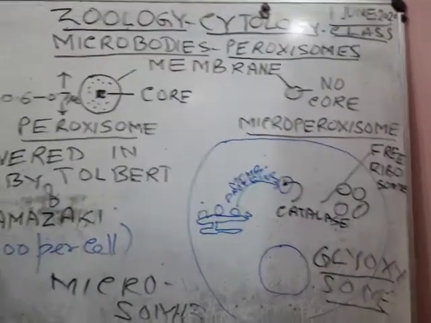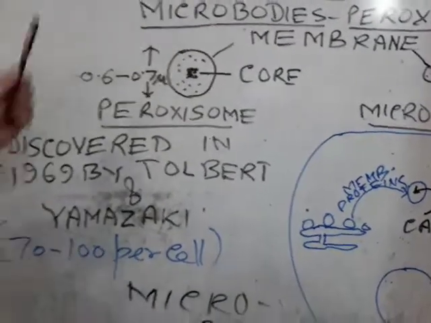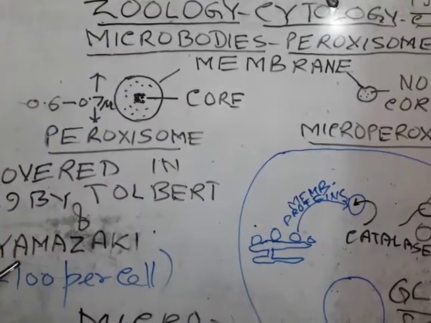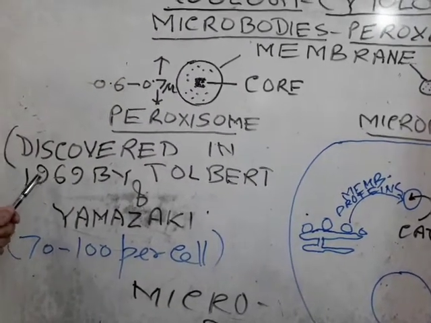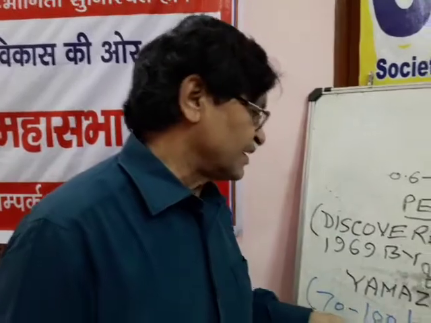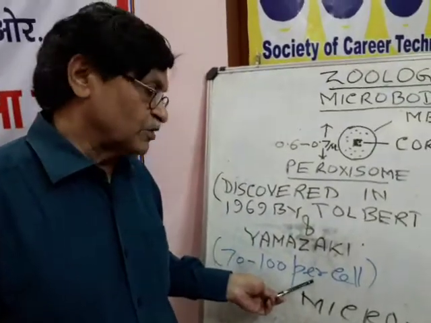The credit for discovering the peroxisome is given to Talbot and Yamazaki in 1969. In rat liver cells it has been found that about 70 to 100 peroxisomes are found in each cell.